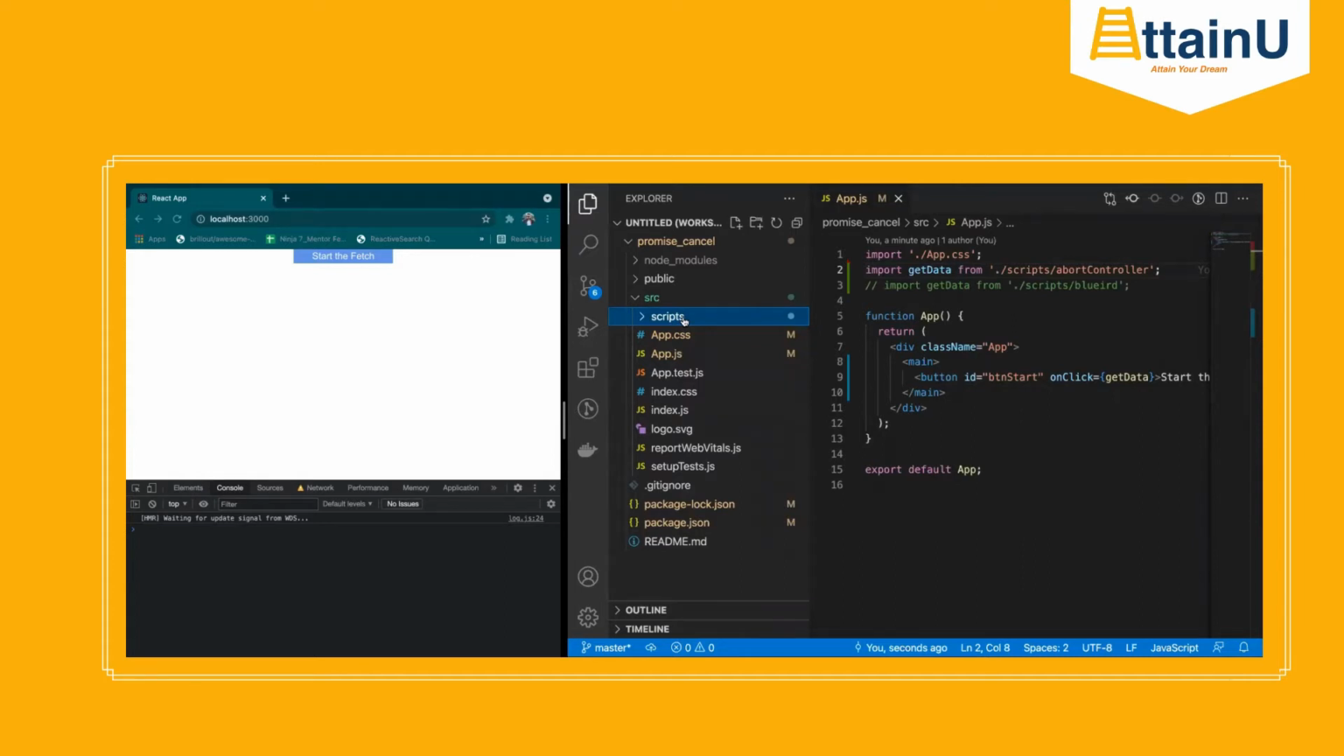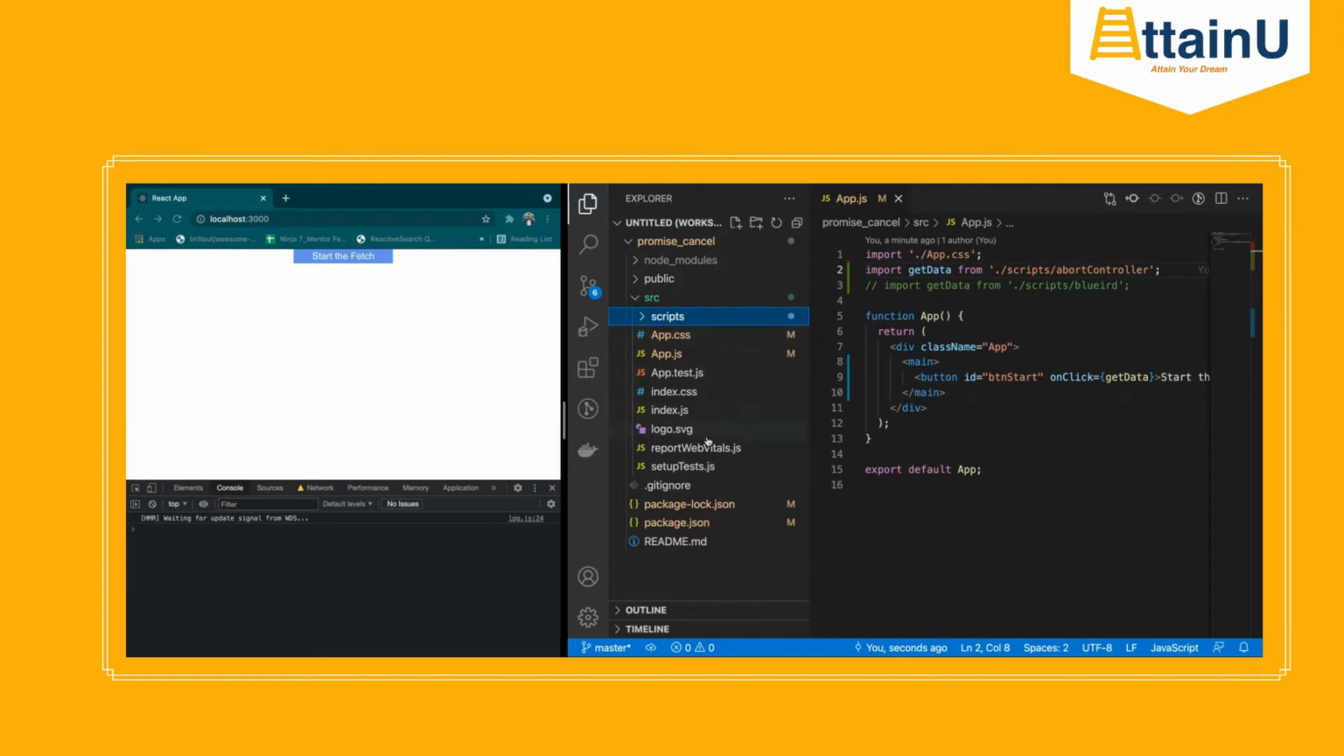There is no direct method of canceling a promise. Promises only have two methods, that is your .then and .catch. But there are other ways of canceling a promise. For example, I have two examples over here. One is using an abort controller and one is using Bluebird, right? So let's see how it works.